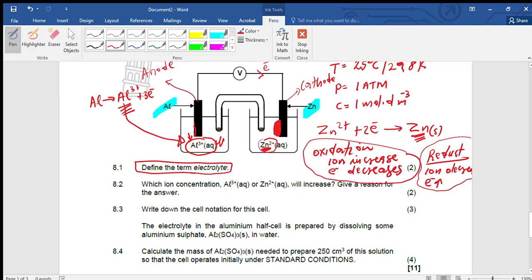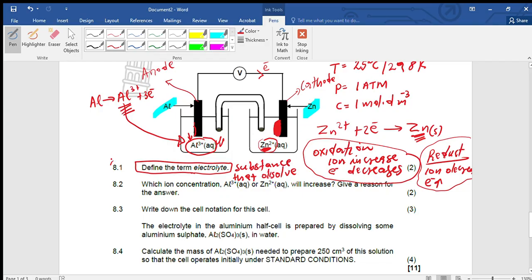You must know that an electrolyte is a substance that dissolves in water to form a solution that conducts electricity. So that is electrolyte. Then let's go to question number 2.